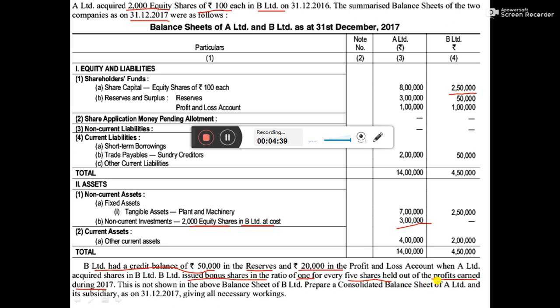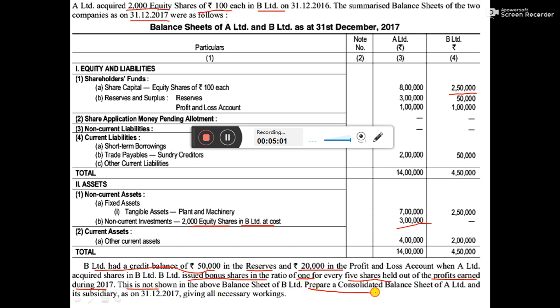Since this is issued during the current year profit, that is post-acquisition profit, the acquisition being on 1st January 2017, after that, whatever is earned, out of which profit the bonus shares are issued, we have to see the adjustment.